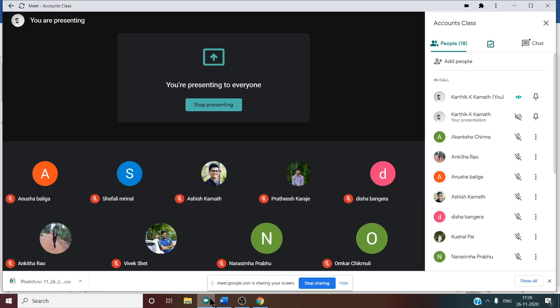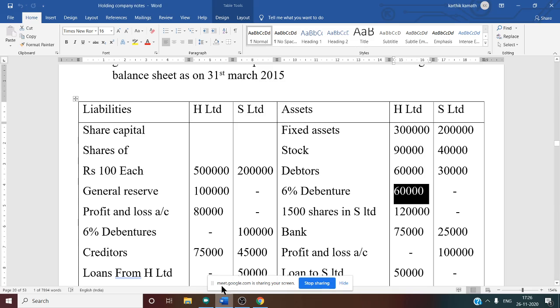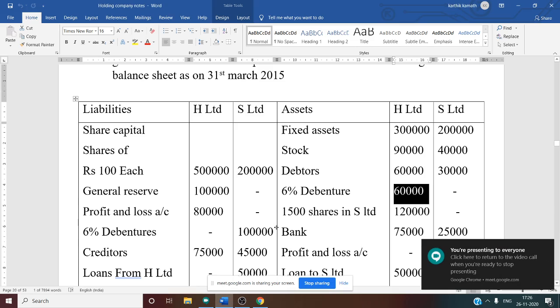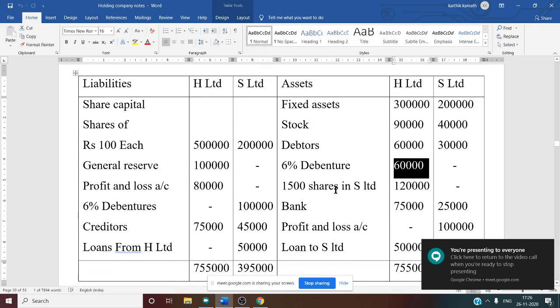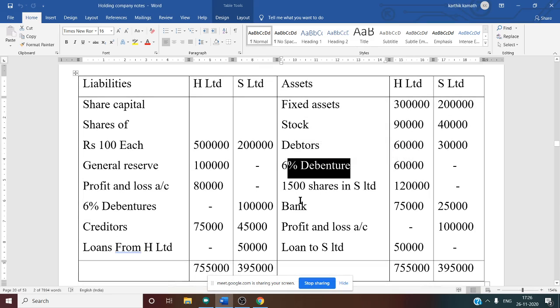So again, this is a concept of intercompany debt. Whenever there is an intercompany debt, you have to minus certain things from both sides. The basic rule is you have to eliminate the investment. When you eliminate the investment, from the asset side the investment goes off, that is 60,000 minus 60,000 is zero, and in the liability side you have to deduct this 60,000 amount. So in the consolidated balance sheet, the remaining value of the debenture is only 40,000.